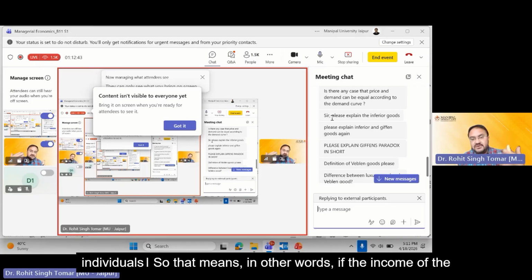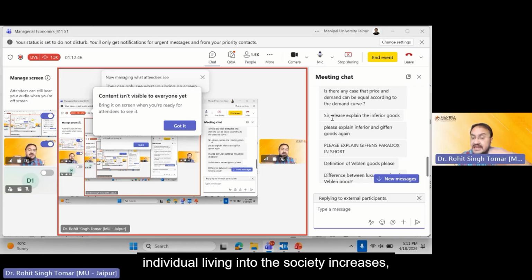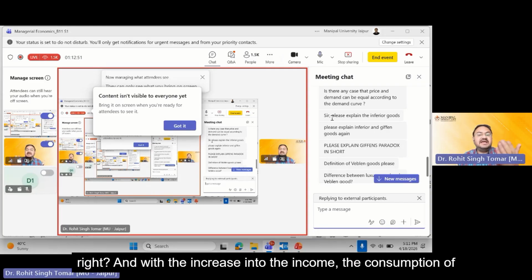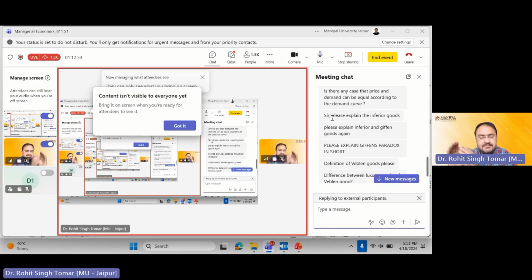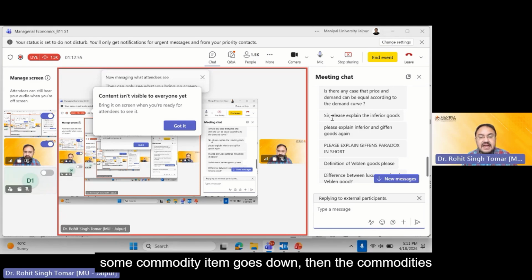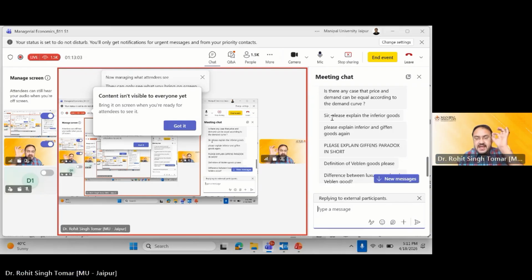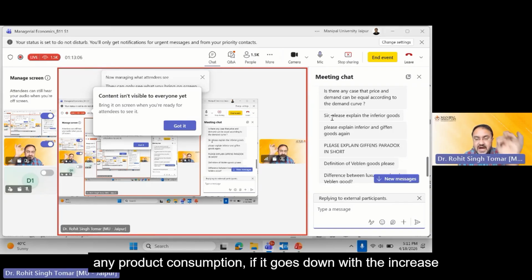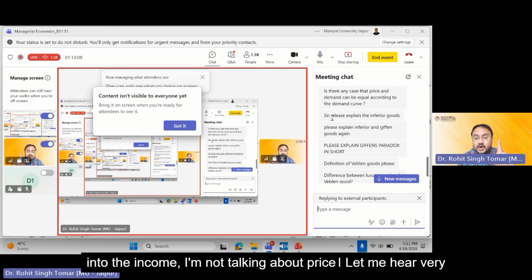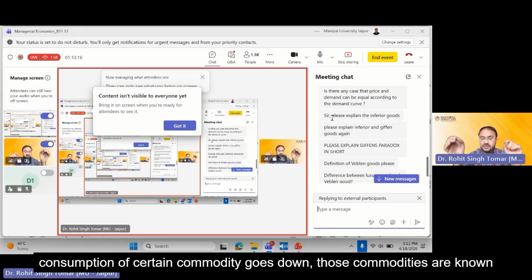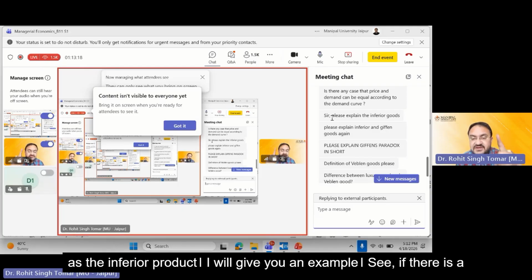So that means, in other words, if the income of the individual living in the society increases, and with the increase in the income, the consumption of some commodity item goes down, then the commodity items whose consumption is going down are known as inferior products. I repeat, any product whose consumption goes down with the increase in income, I'm not talking about price. Let me hear very carefully. If the income increases and the consumption of a certain commodity goes down, those commodities are known as inferior products.